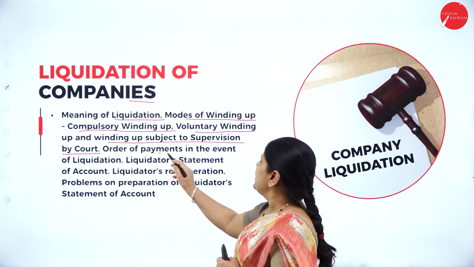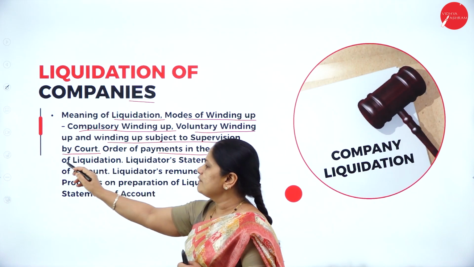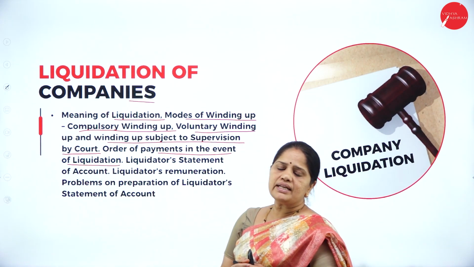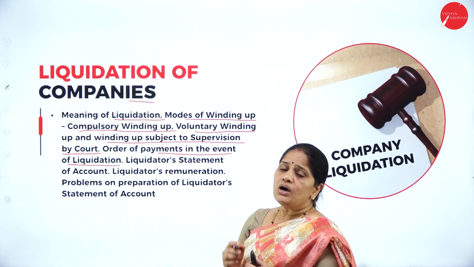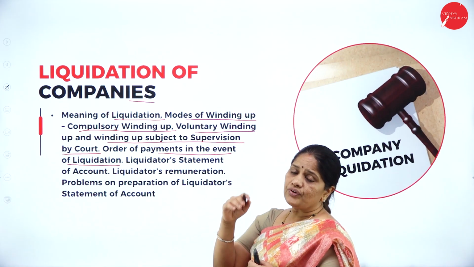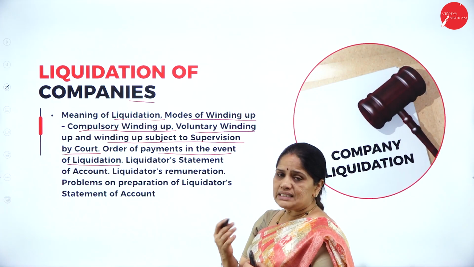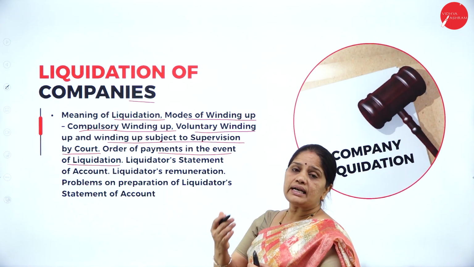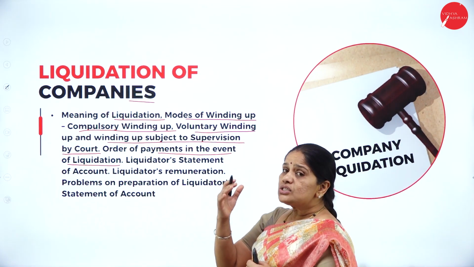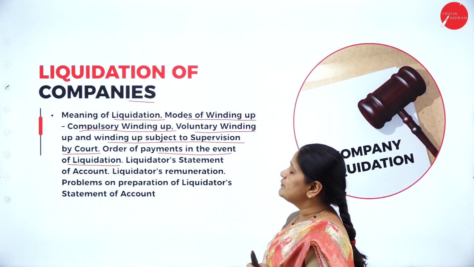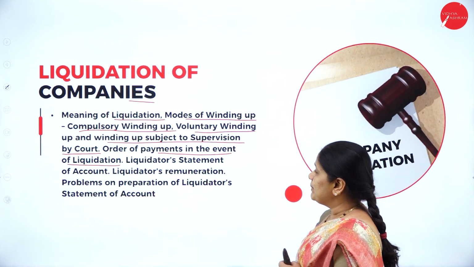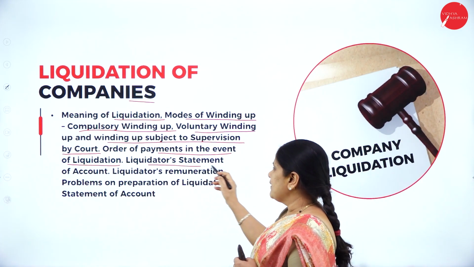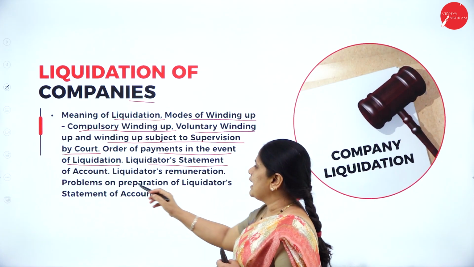Then order of payments in the event of liquidation. So what are the various methods of payment? Who should be paid first? Who are the creditors we have to pay? Who are the secured creditors, unsecured creditors, preferential creditors? All this, in the order of their payment, we have to make the payment. Then lastly, we have the liquidator's statement of account.